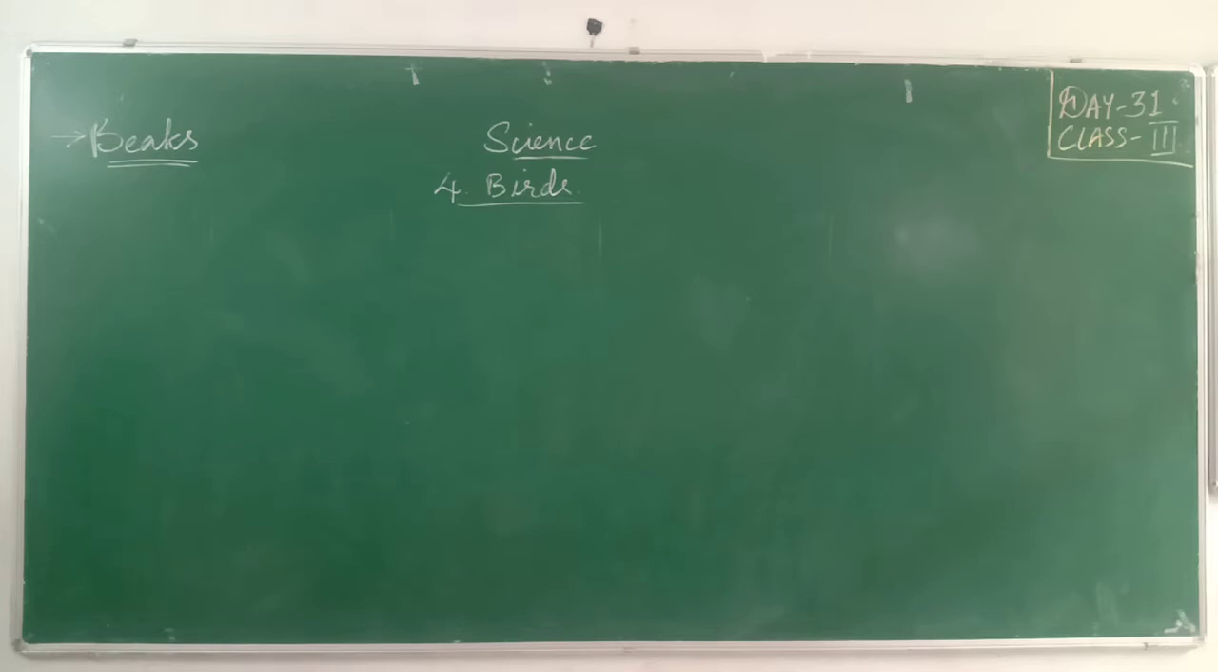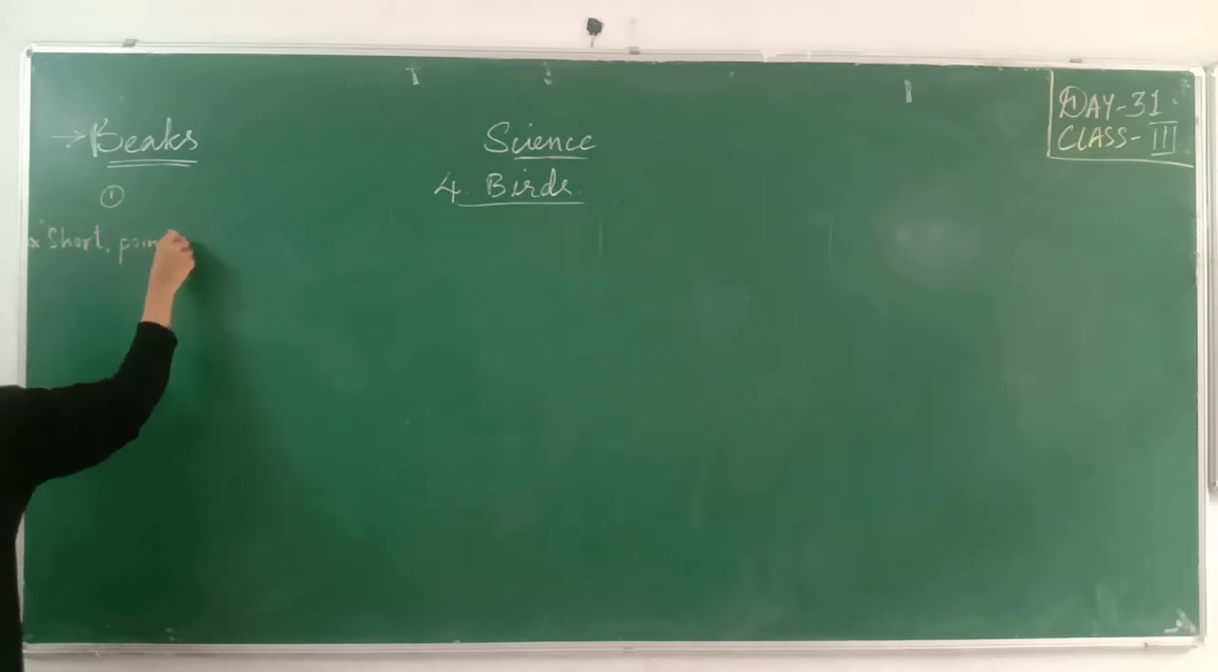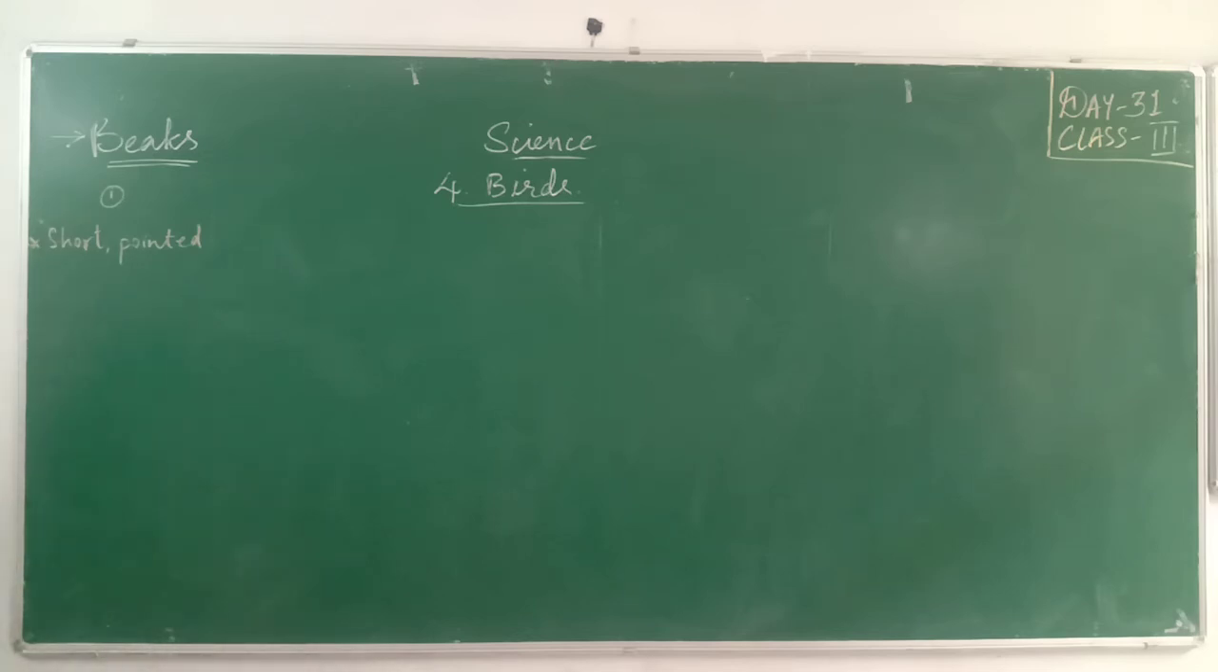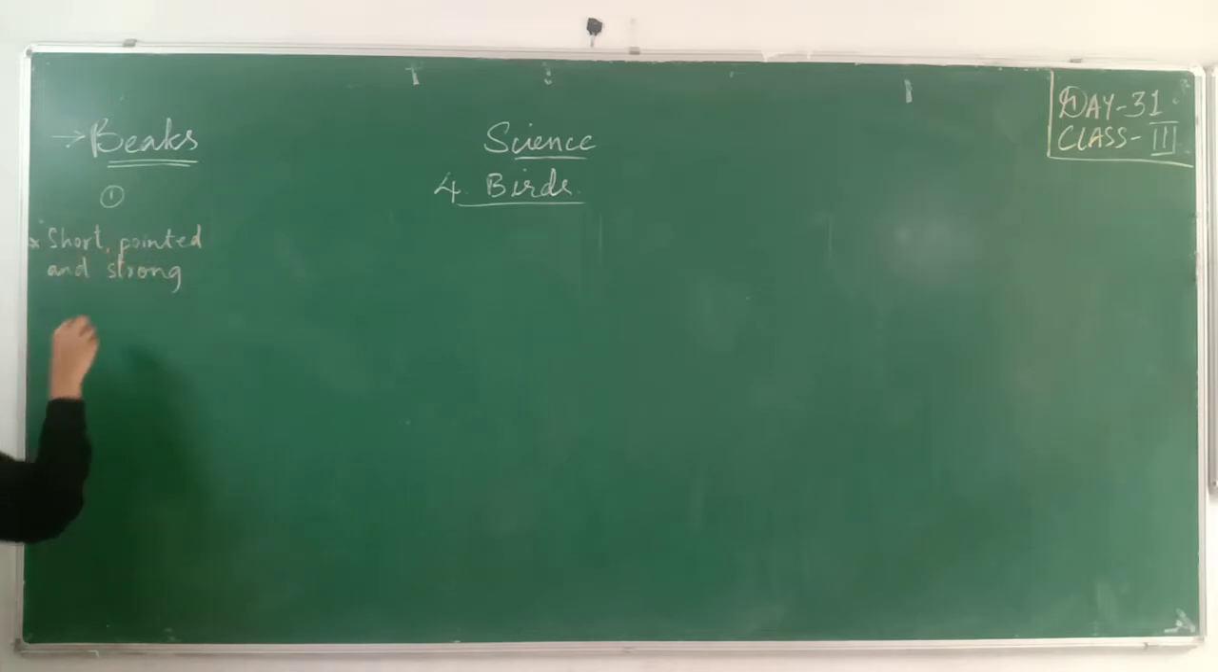We'll write here. First type, short, strong, and pointed. We can write it like that also: short, pointed, and strong. This is nothing but a strong beak. Okay? So, how is this beak? We'll look at a small diagram.